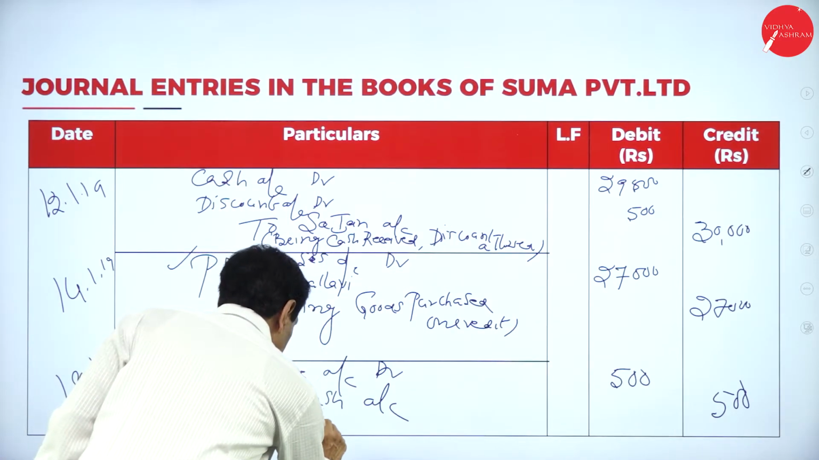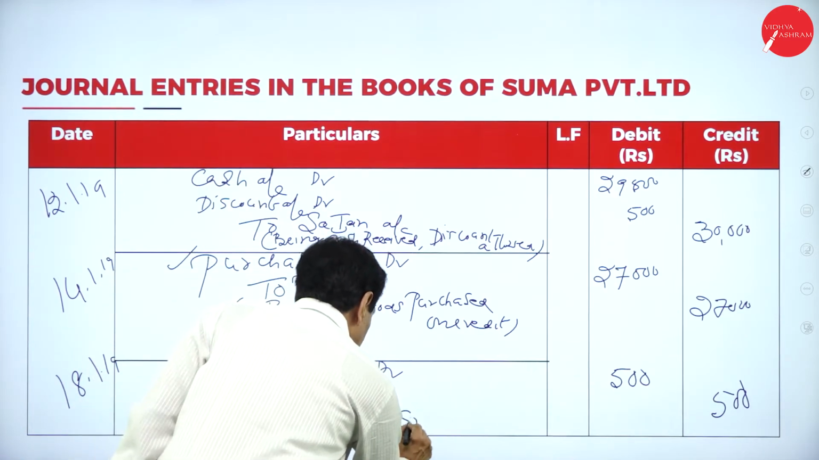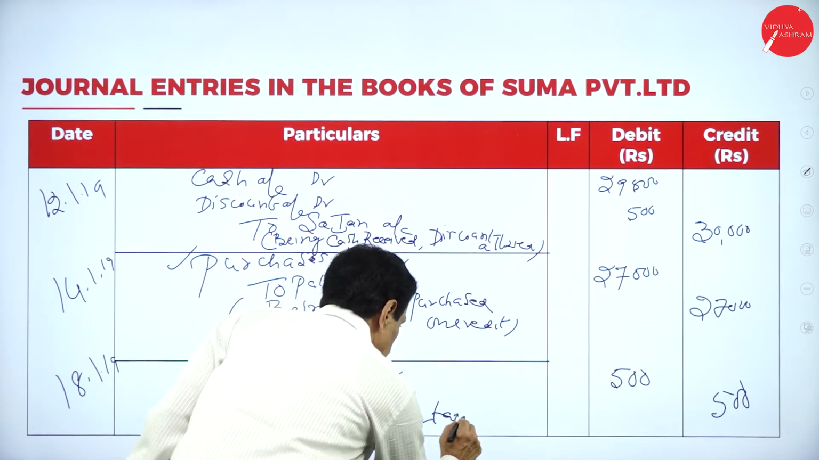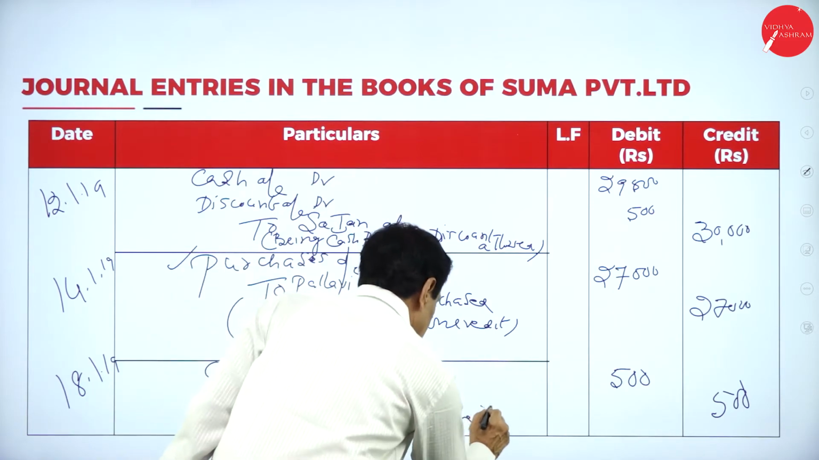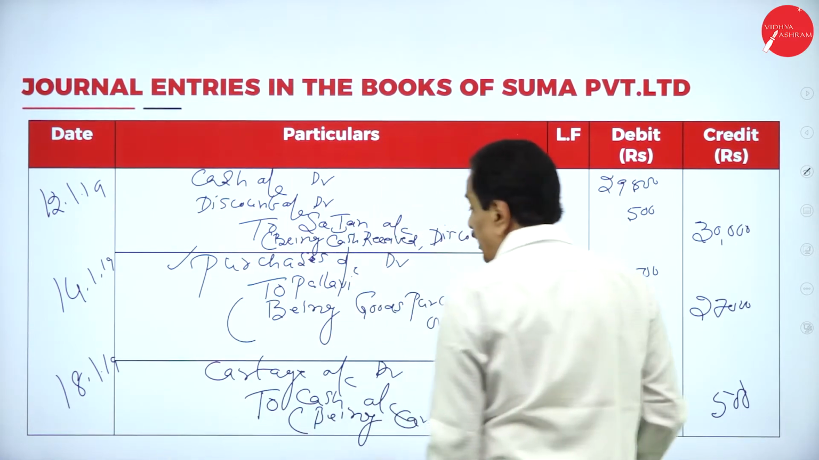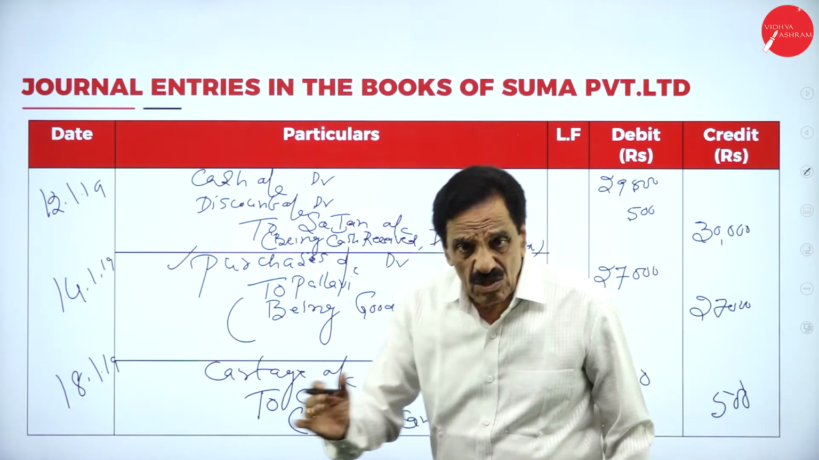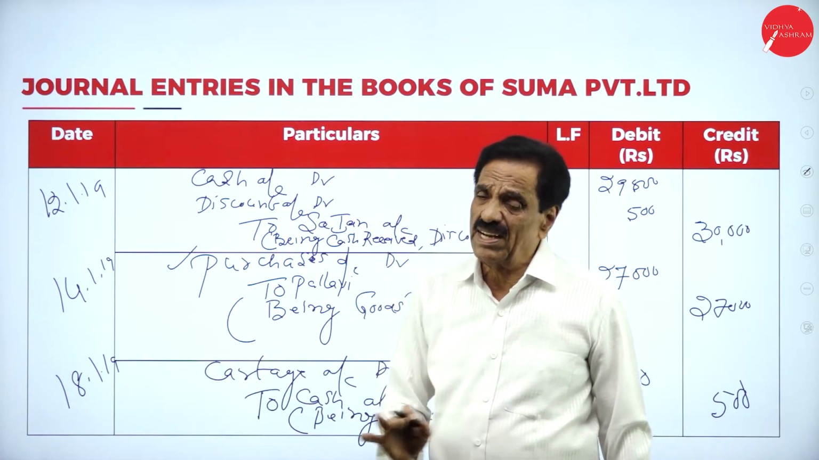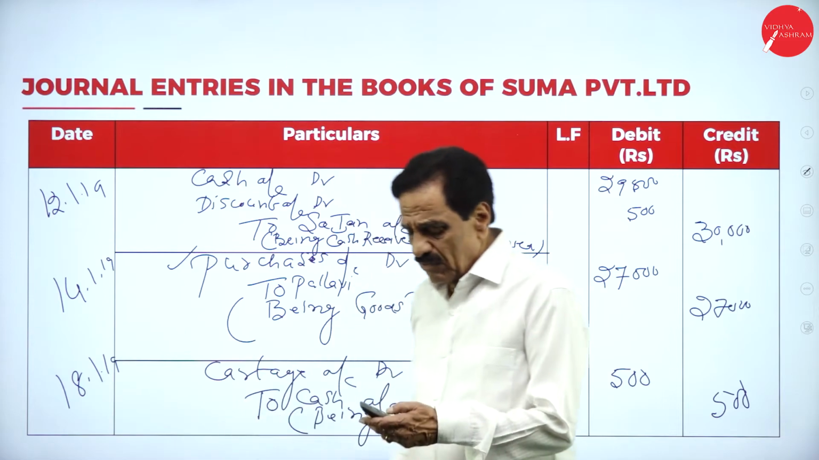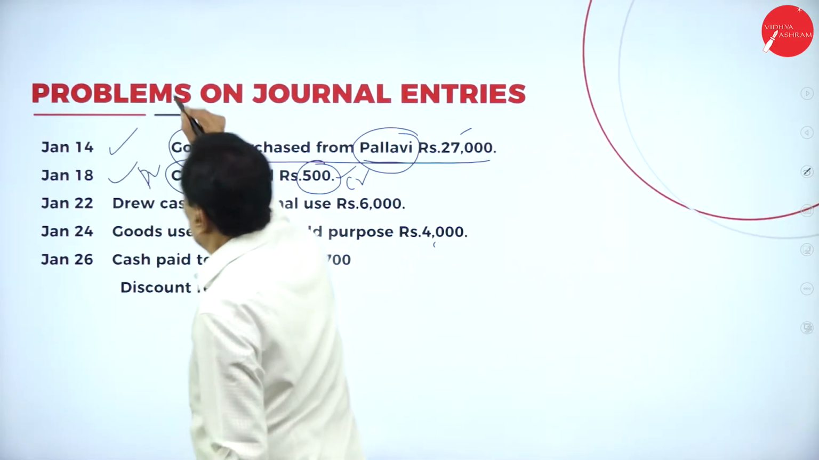Narration: being cartage expenses paid. So what's the entry? Cartage account debtor to cash account. Cash is going out because of the cartage, which is a nominal account. We'll move on to the next entry. So this is over.